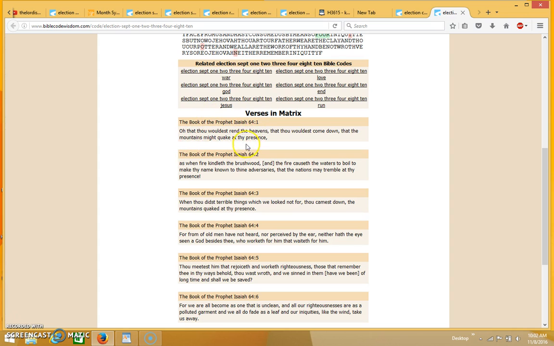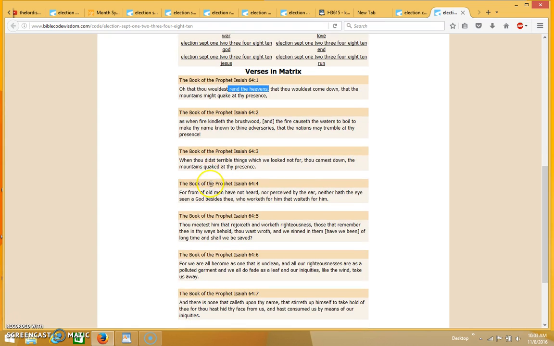And of course, this is about the return of Christ also. It's about the 6th seal, basically. It says over here, "Oh, that thou wouldest rend the heavens." Rend means to tear or split the heavens. "That thou wouldest come down, that the mountains might quake at thy presence, as when fire kindleth the brushwood, and the fire causeth the waters to boil, to make thy name known to thine adversaries, that the nations may tremble